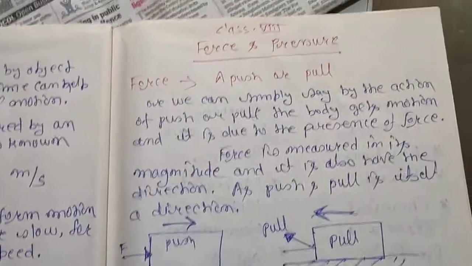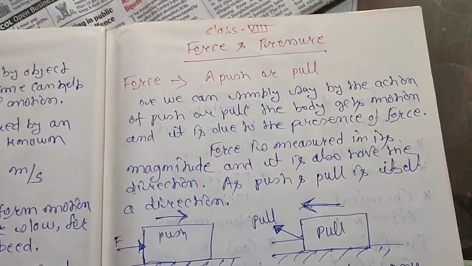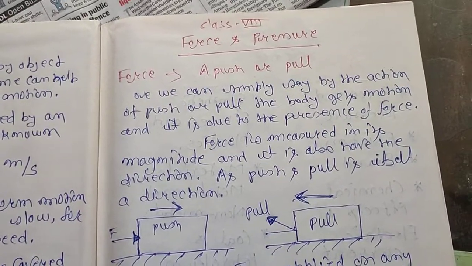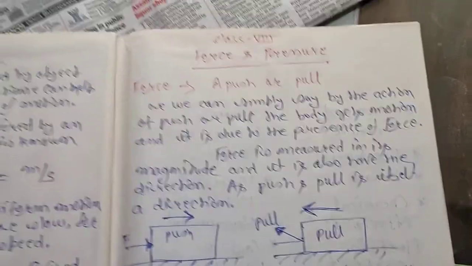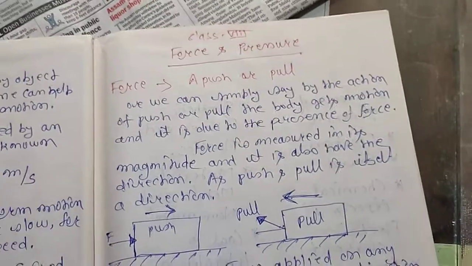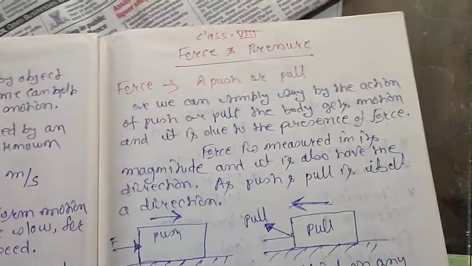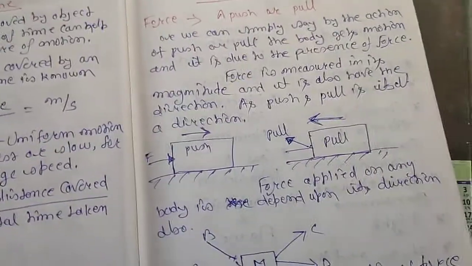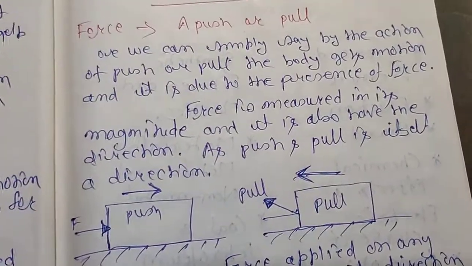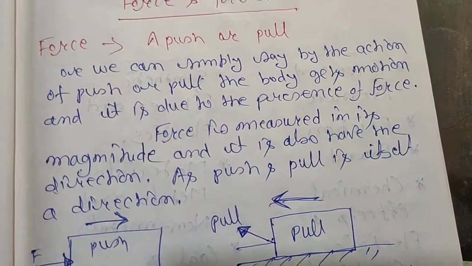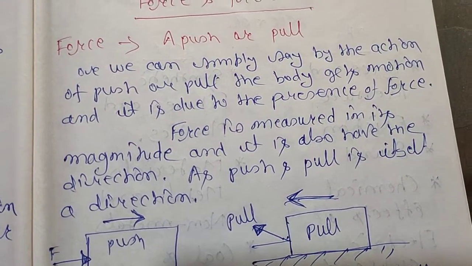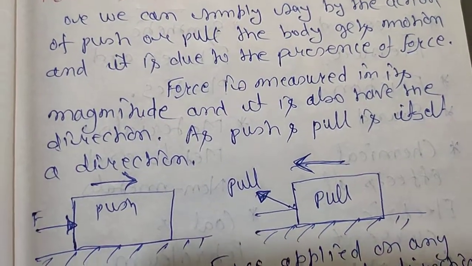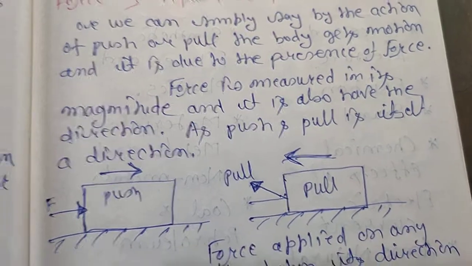In my view, push or pull is nothing but the applying of force, or the movement of an object in a certain direction. Movement of an object in a certain direction is called push or pull, and due to this we are applying force. So force is present in nature in the form of push or pull. By the action of push or pull, the body gets motion, and it is due to the presence of force. Force is measured in its magnitude, and it also has direction.